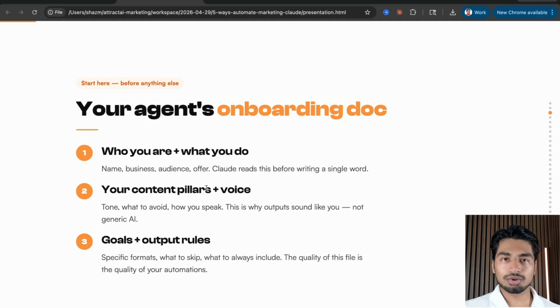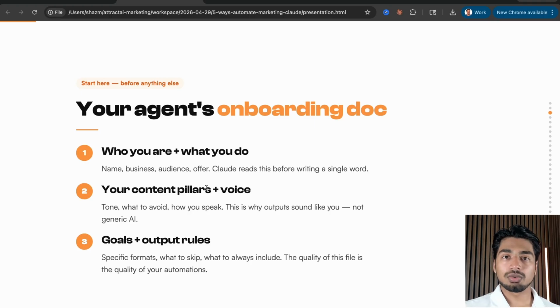So you need to create an onboarding doc for your Claude, all right? This is just everything about you and your business. Claude only does as well as the information it is presented, just like an employee is. So make sure you're gathering an information doc just like this, an onboarding doc, an info sheet, whatever you want to call it. Again, you could copy mine down in the description if you want to follow along.